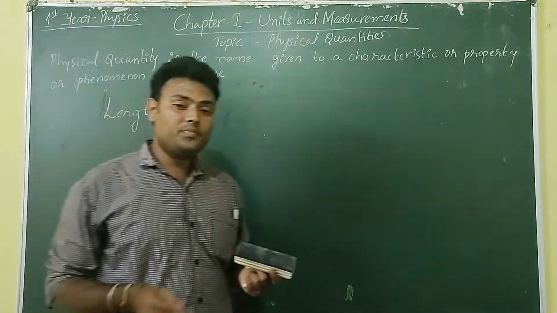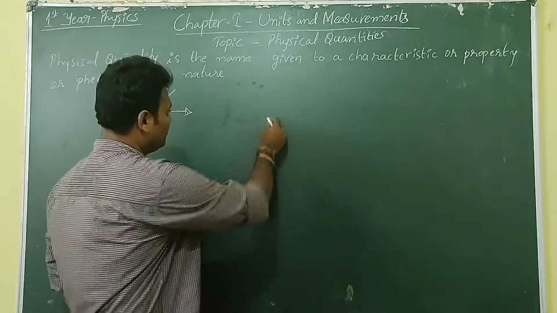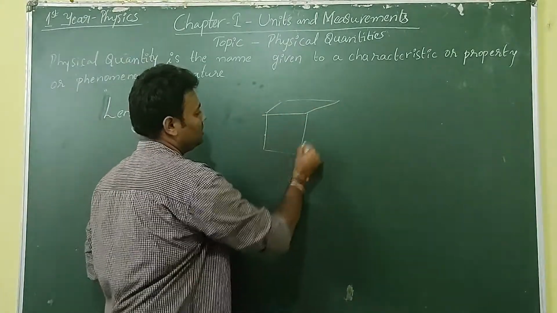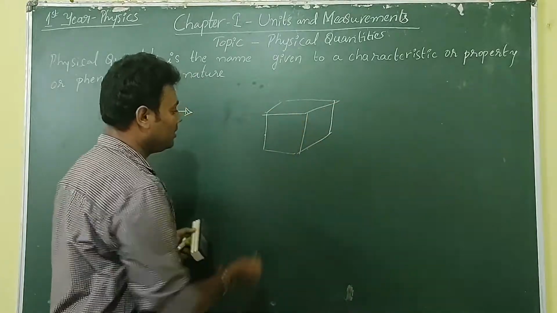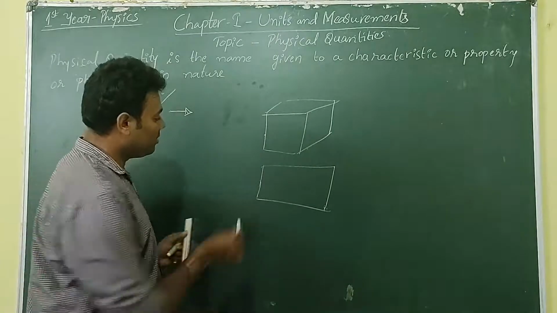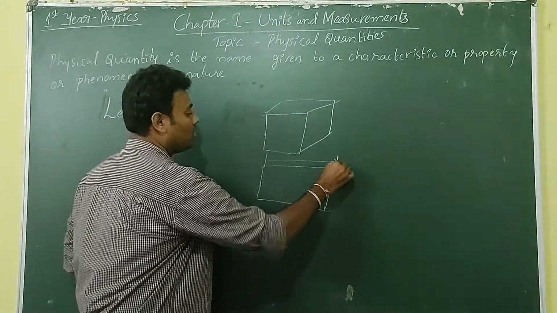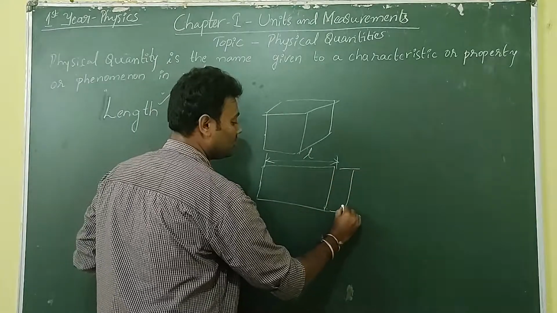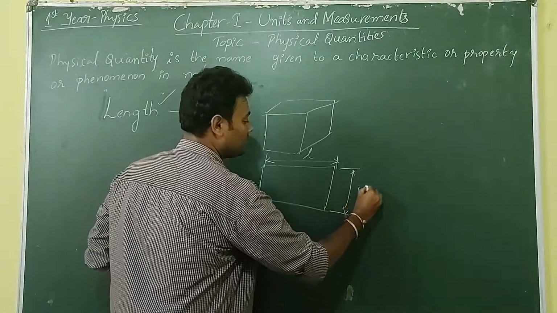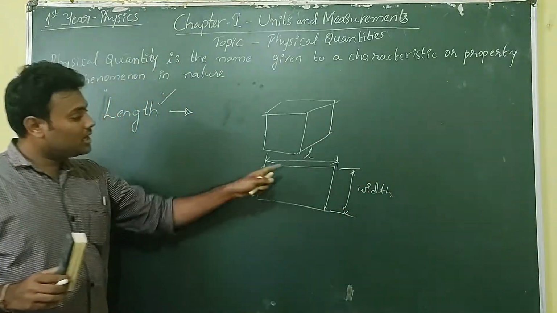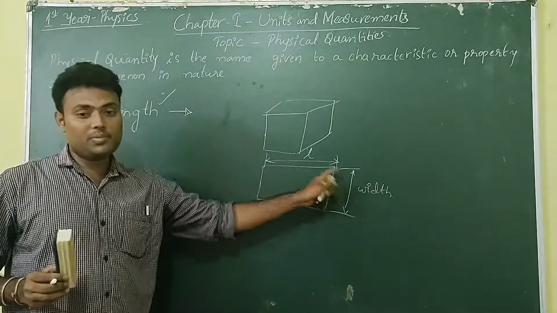For example, take a box, take a plane sheet of paper. This is length, this is width. Can it be called a separate property?